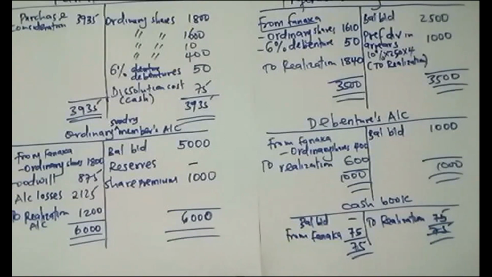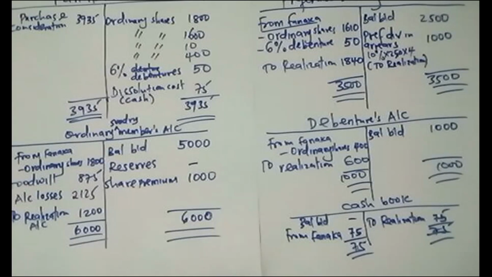So once we are done with the first account, every account here, you have been seeing that I've been saying the balancing figure goes to realization. So I have to close everything now from these accounts to realization. And at the same time, I have to close my assets of Tab which were taken over by Fanaka. Because now in the old company, we close them by crediting the individual assets and debiting realization. Then for the liabilities, you debit the individual liability account and credit realization.